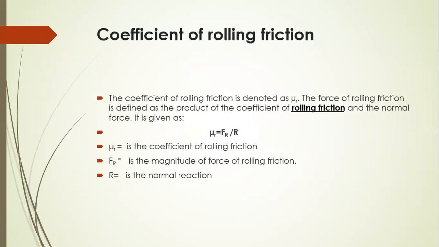Similarly, the coefficient of rolling friction is represented by mu r, and it is also a constant of proportionality. Mu r is equal to Fr, the rolling friction, upon R, the normal reaction.